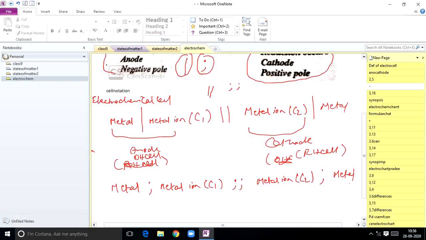Before going to discuss that, there is one electrode called the hydrogen electrode.